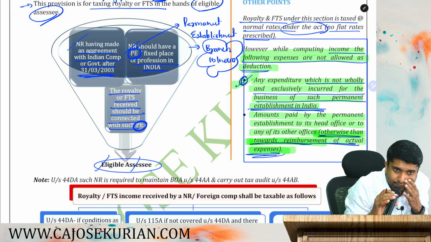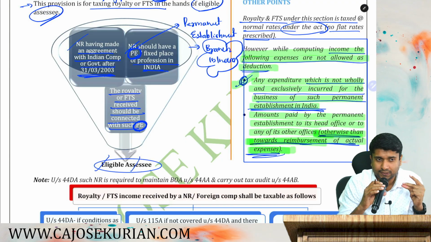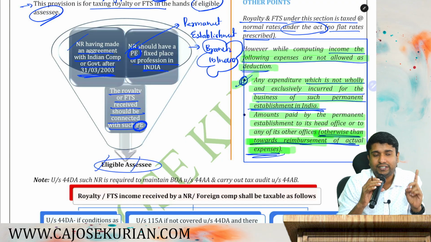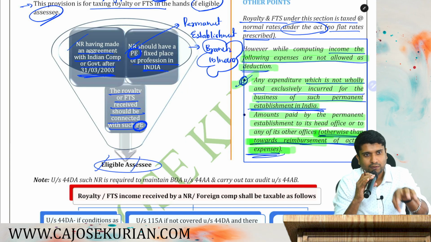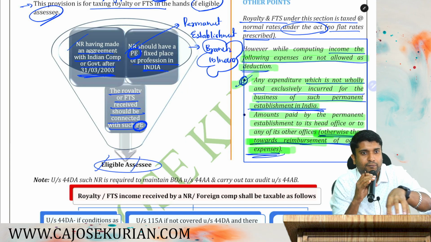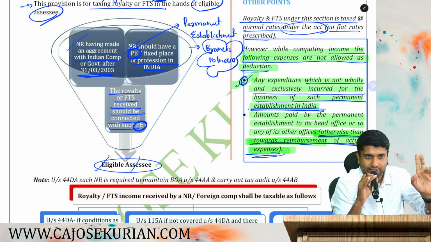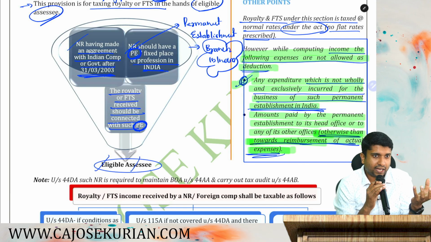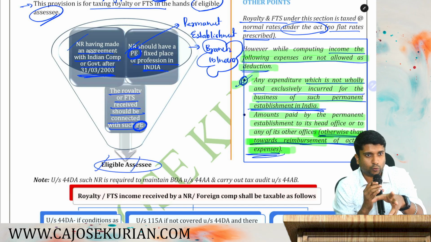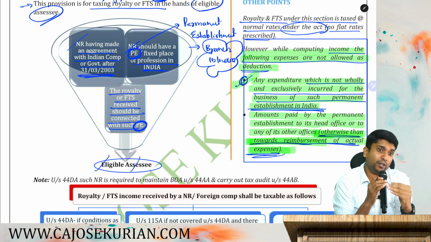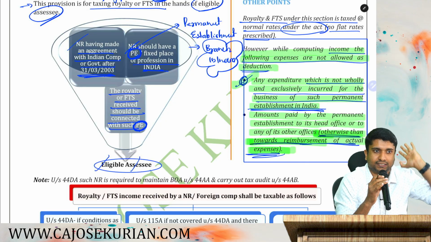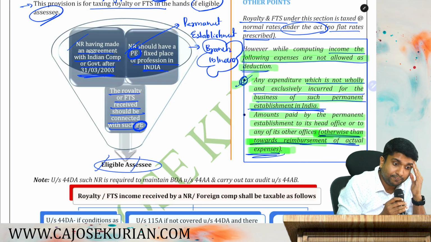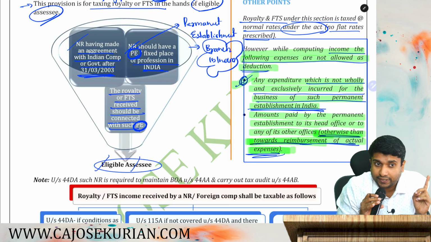Are you all here? Two things, two restrictions. Only those exclusive expenditures which are incurred for the purpose of or for the conduct of business of the branch are allowed as deduction. That is number one. Number two, whatever payment is given by the branch to the head office is fully disallowed. If that payment is a reimbursement of actual expenses, no problem, you can claim it as a deduction. Are you all here?